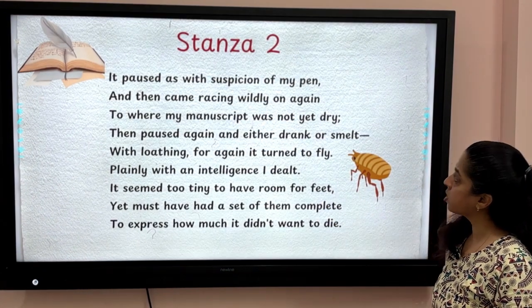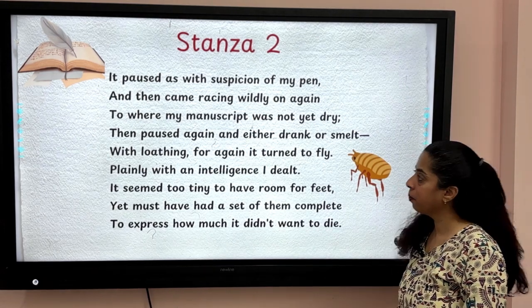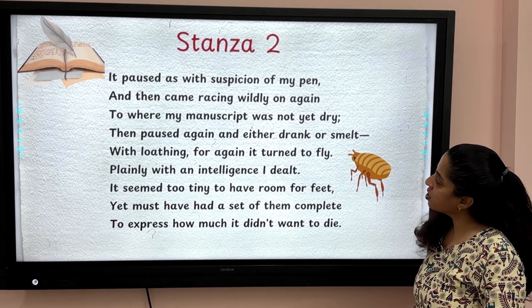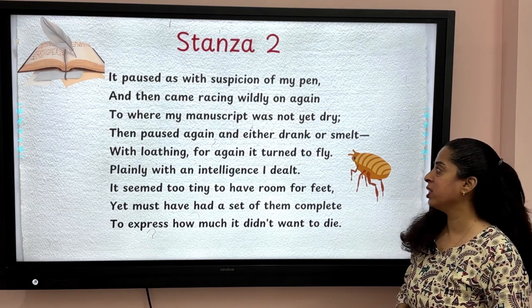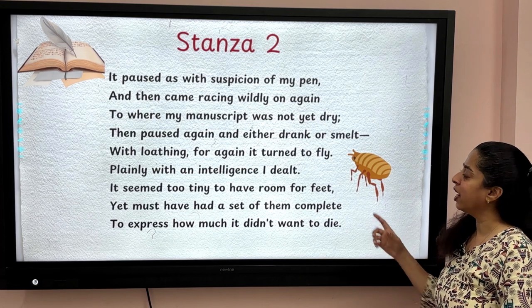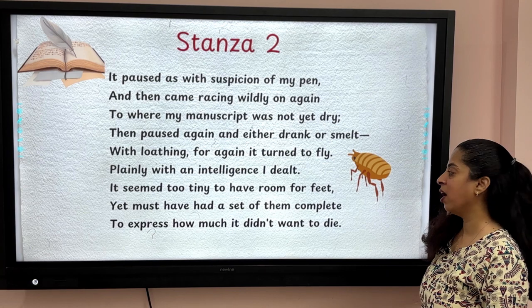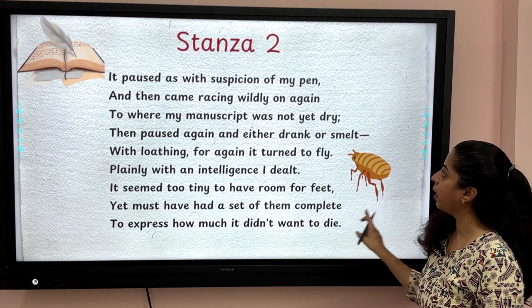It paused as with suspicion of my pen and then came racing wildly on again, to where my manuscript was not yet dry, then paused again and either drank or smelt. With loathing for again it turned to fly. Plainly with an intelligence I dealt, it seemed too tiny to have room for feet, yet must have had a set of them complete, to express how much it didn't want to die.